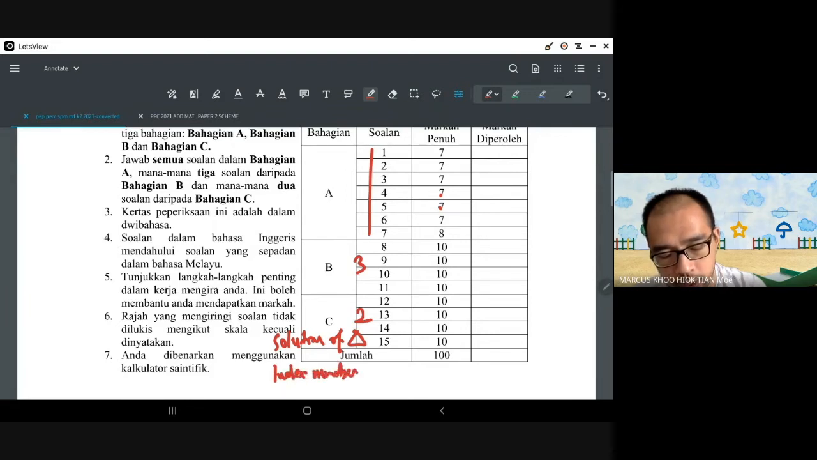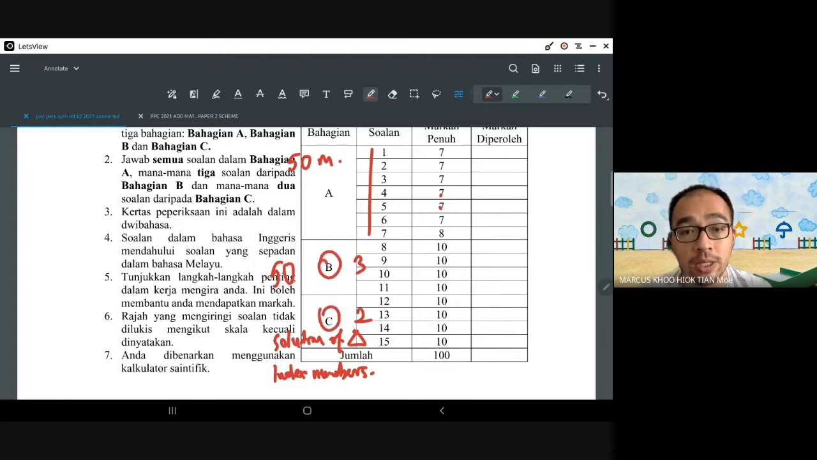These are the 2 topics that, even as we progress in our revision, we will focus on. The important thing you need to know is that the compulsory part is 50 marks, and the optional part is also 50 marks: 3 from section B and 2 from section C. Each one is 10 marks, so altogether it is 50 marks.